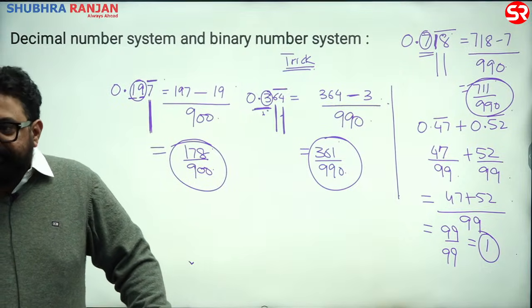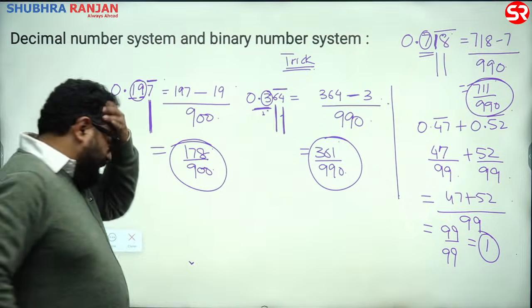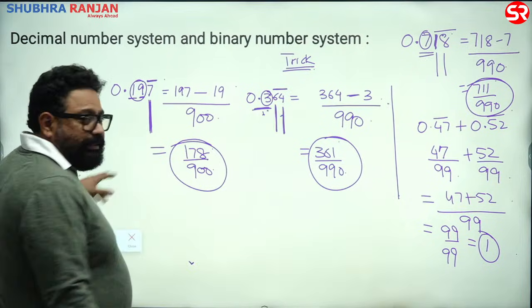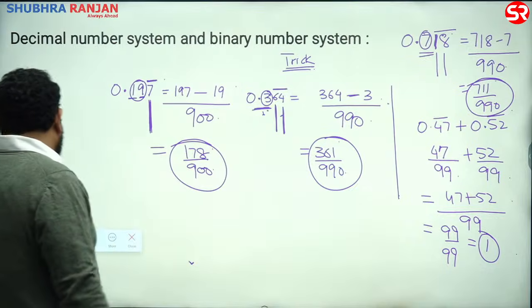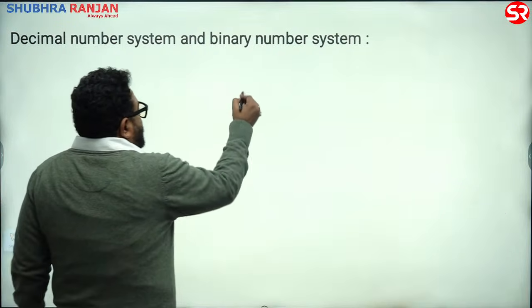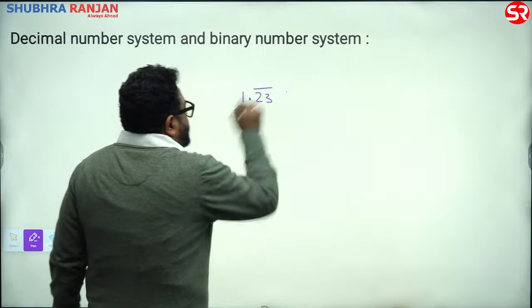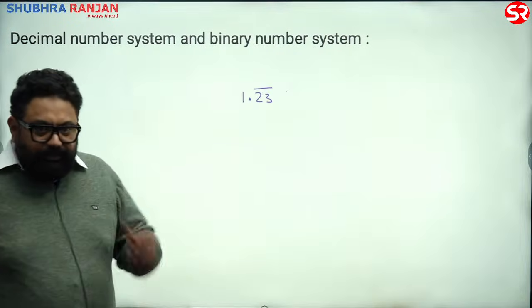And in your exam, what did they give? I think 22, 23. Shall I erase this? This was 1.23 bar.